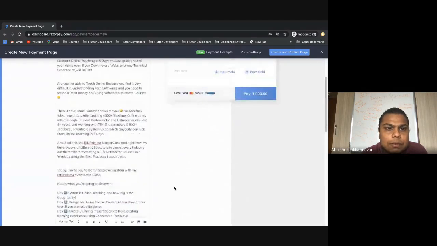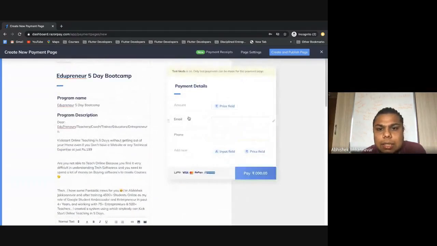This is all copy paste stuff. Then here on the right hand side, come. Here you do, along with email ID and phone, take some extra things as well.